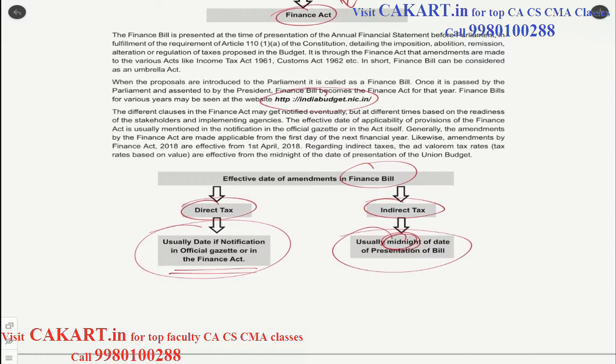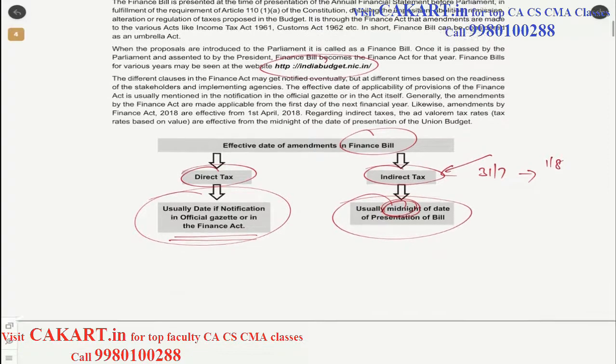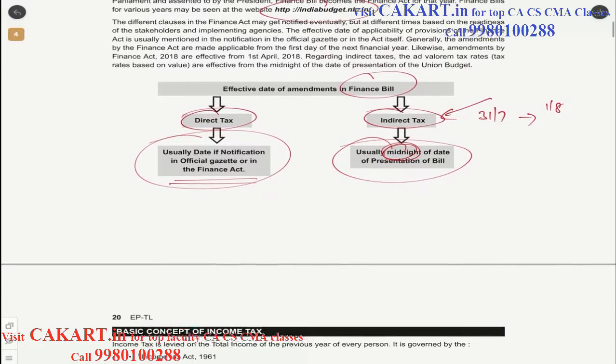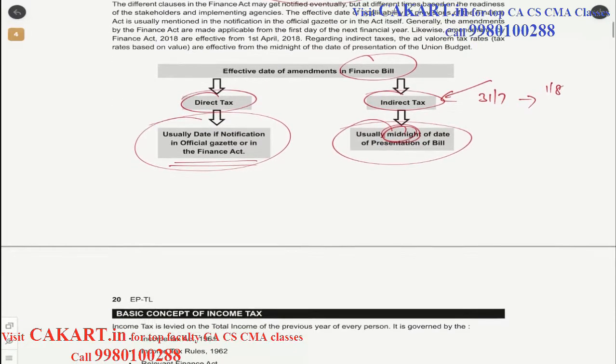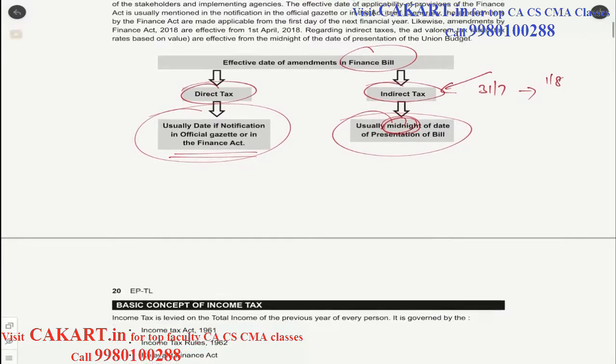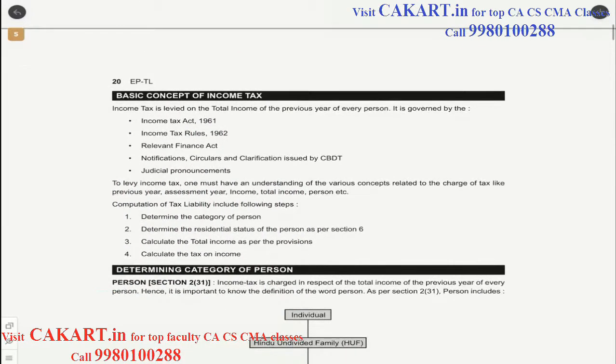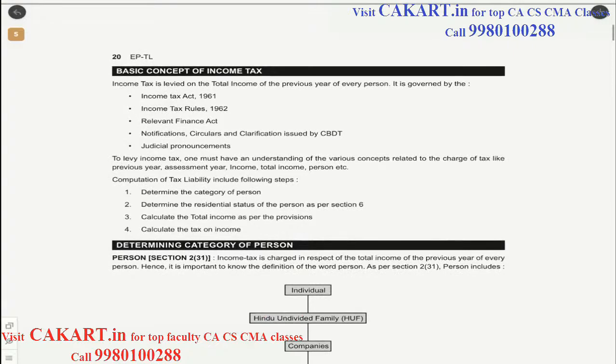If the bill is presented on, let's say, 31st of July evening, then from that midnight itself, that means from 1st of August itself, the indirect tax proposals will come into effect. So there is no intervening period when it comes to indirect taxes, because once the proposal is made, it will be immediately applicable.